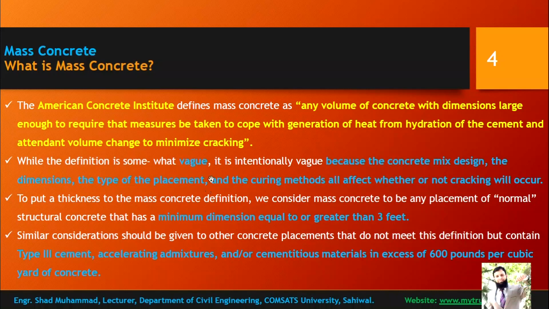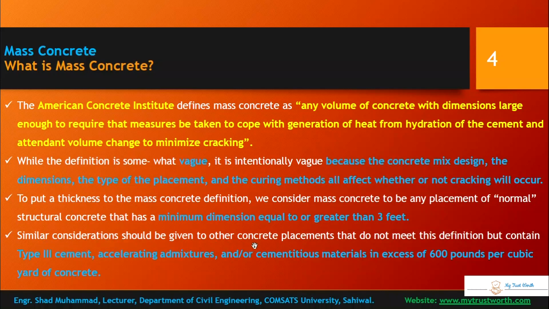If one dimension is 3 feet, another is 6 feet and another is 2 feet, then that is not mass concreting. The minimum dimension of the 3D member should be at least 3 feet, then that will be categorized as mass concrete.